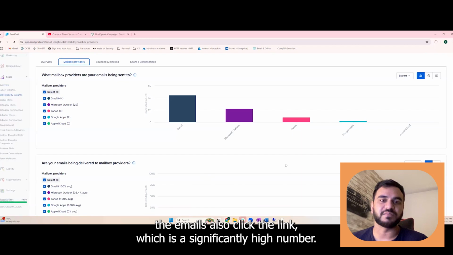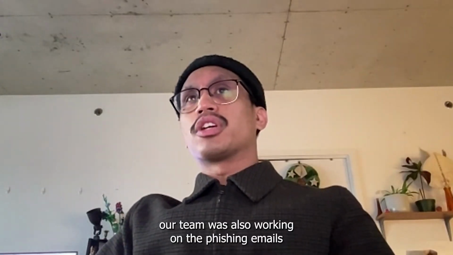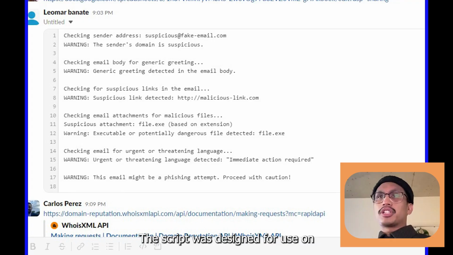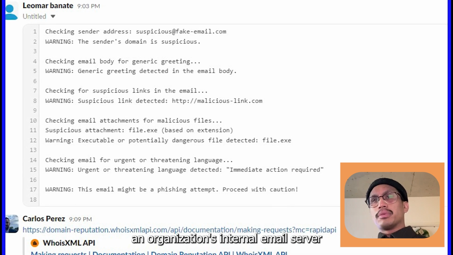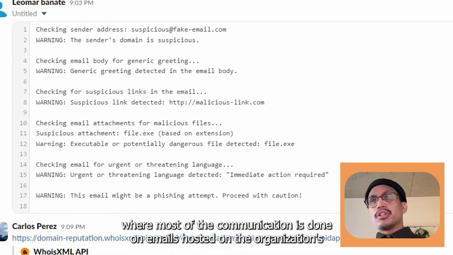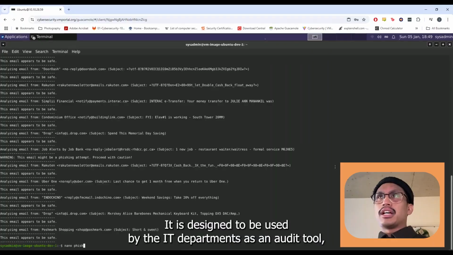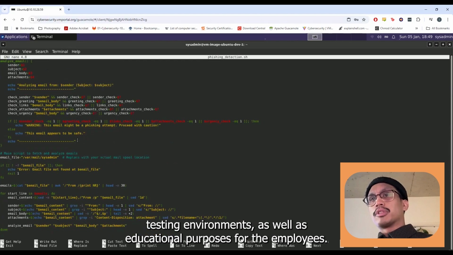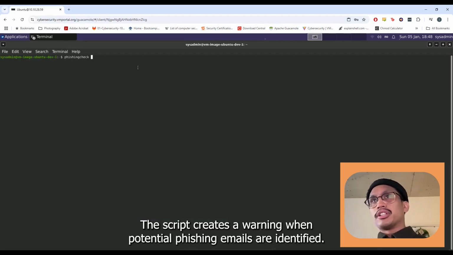All the while this was going on, our team was also working on the phishing email detecting script in Bash. The script was designed for use on an organization's internal email server, where most of the communication is done on emails hosted on the organization's private domain. It is designed to be used by IT departments as an audit tool, in testing environments, as well as for educational purposes for the employees. The script creates a warning when potential phishing emails are identified.